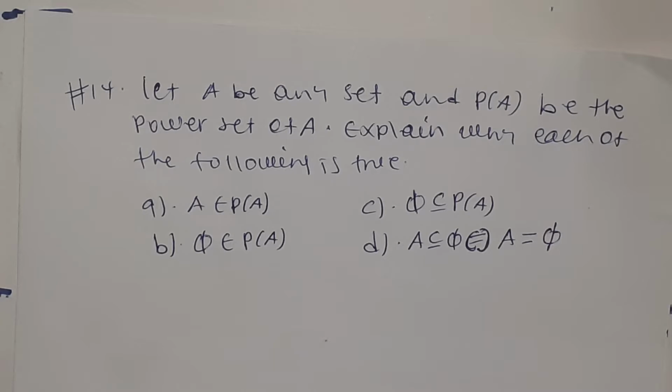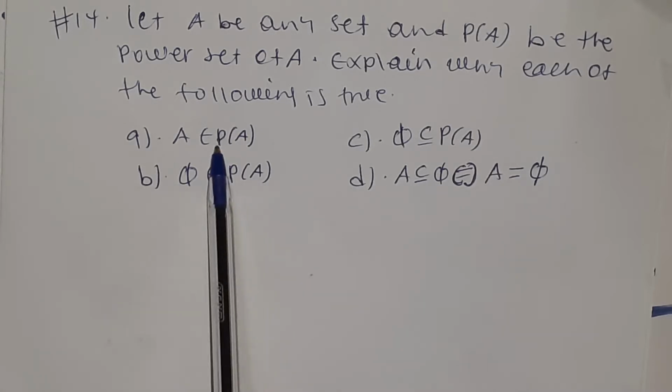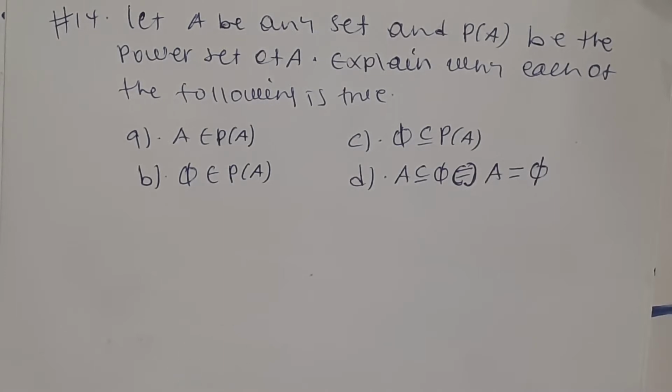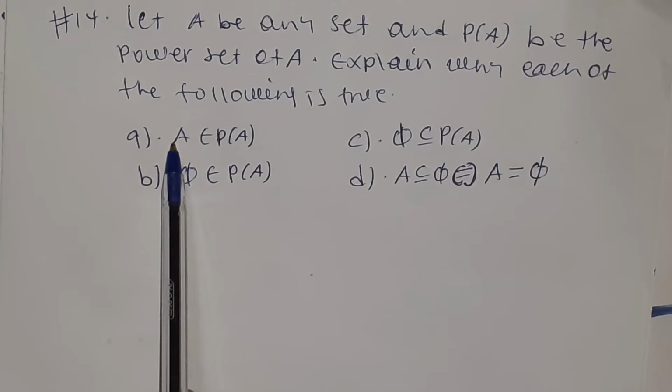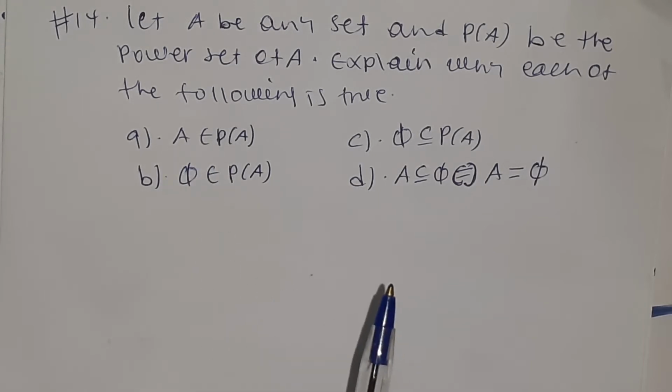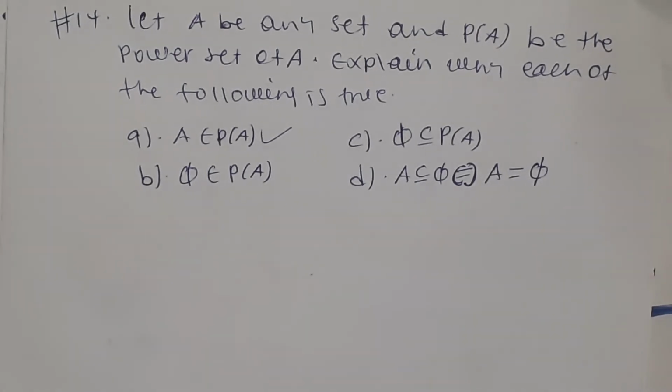So what we need here is just to justify or simply explain the reason why these statements are true. For example, if we start from the first one, A is an element of the power set of A, because we know that the power set of A is a set containing all the possible subsets of A, so this set will be an element of its power set only when A is a subset of the set itself. We know that every set is a subset of itself, so this is true because every set is a subset of itself.